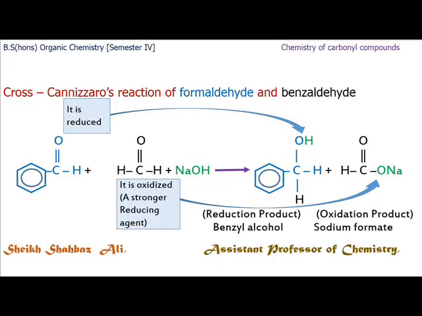Now the cross Cannizzaro reaction. Let us discuss the example of formaldehyde and benzaldehyde. In the cross Cannizzaro reaction, formaldehyde is the stronger reducing agent, so it will be oxidized. Benzaldehyde will be reduced to benzyl alcohol and formaldehyde will be oxidized to sodium formate. This is the Cannizzaro reaction of those aldehydes which have no alpha hydrogen.